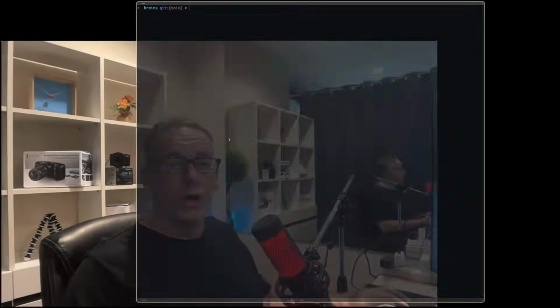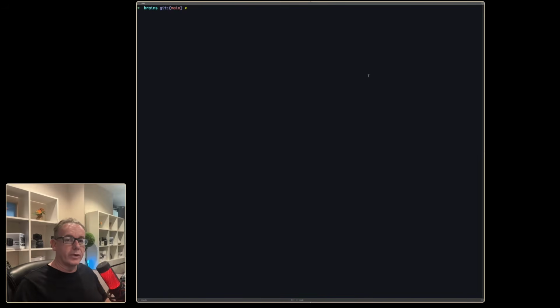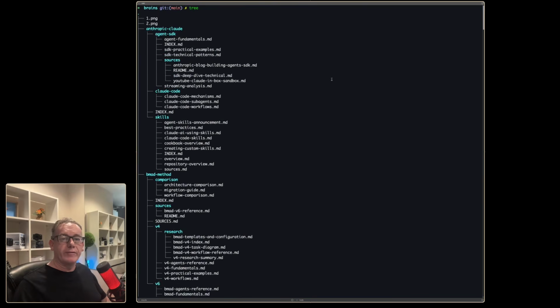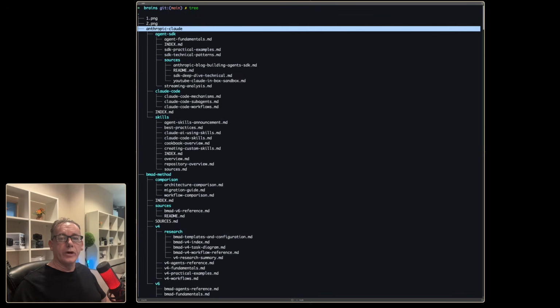And what I do in my own system, I have a folder on my computer which I call brains, and if we do a tree on it, what we'll see is a whole lot of markdown documents in different categories of folders. So for instance, when I'm working with Claude Code, what I'd like to do is have any brain